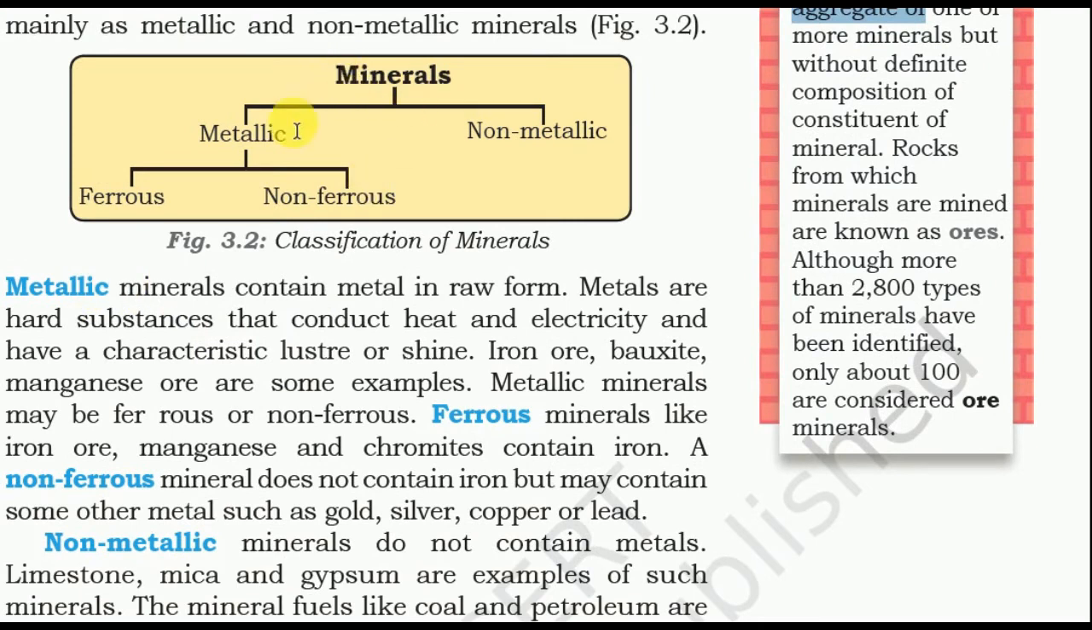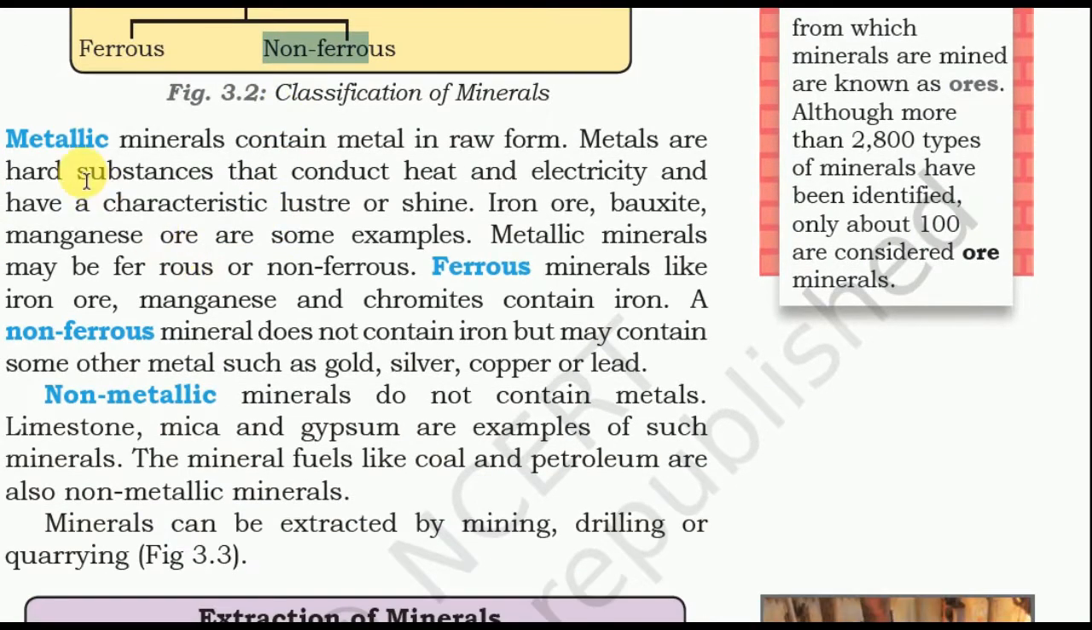There are two types of minerals: metallic and non-metallic. And metallic is then divided into two types: ferrous and non-ferrous. So metallic minerals contain metal in a raw form. Metals are hard substances that conduct heat and electricity and have a characteristic luster or shine. Iron ore, bauxite, manganese ore are some examples.